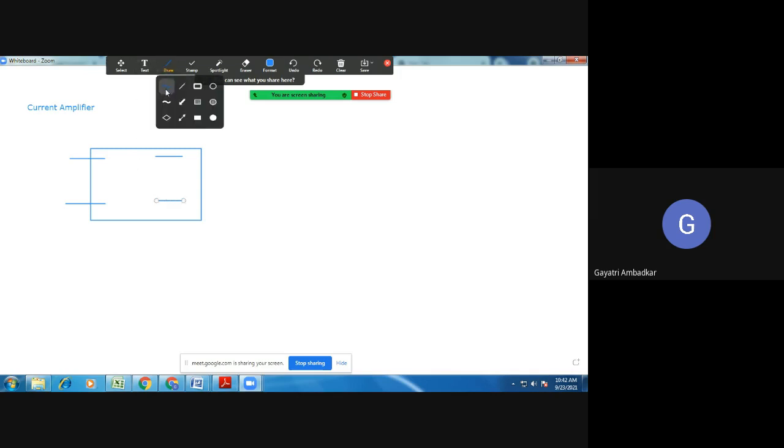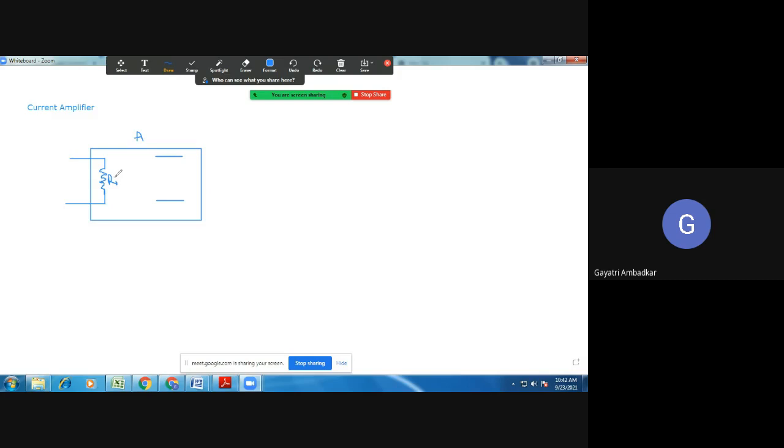Okay, so I'm drawing. This amplifier is having input resistance, let's say Ri. So this is your amplifier. It is the input resistance of an amplifier. We call it Ri.